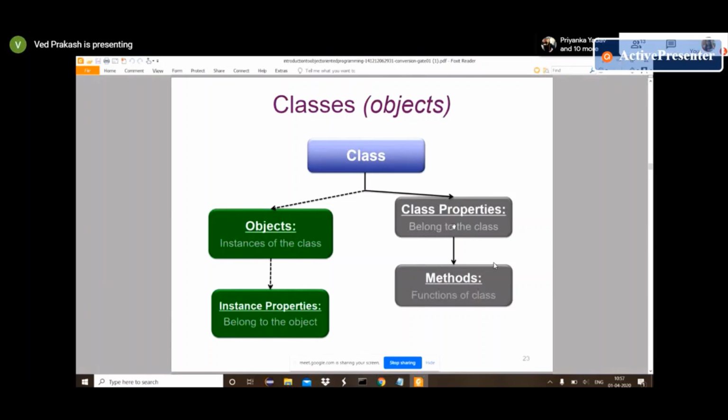So class is basically providing you a blueprint where you are asking for name and employee ID, and using that you are creating a different object like Raghav, Apurva, or Ved.